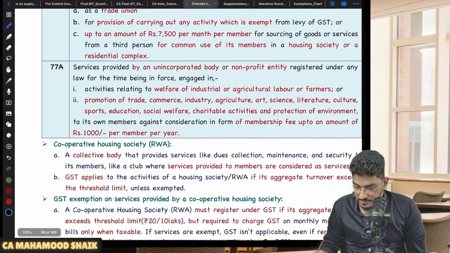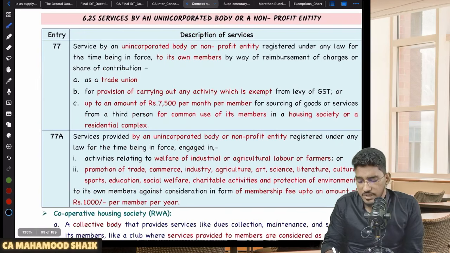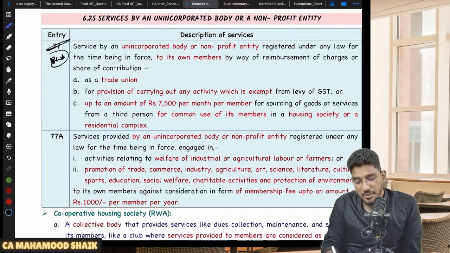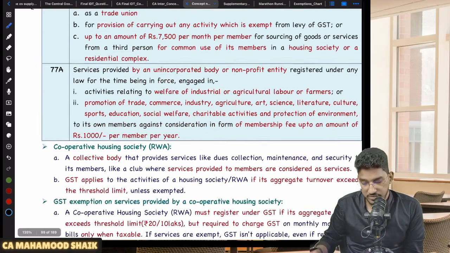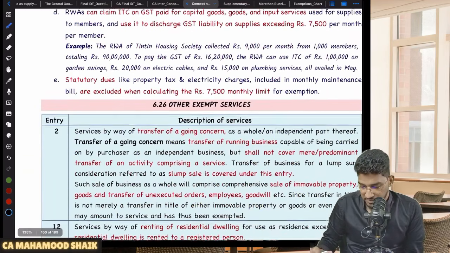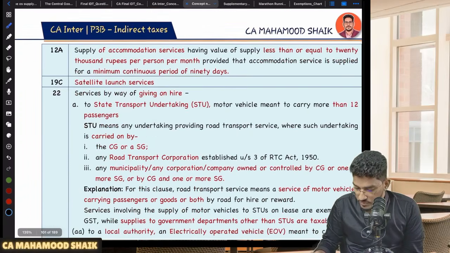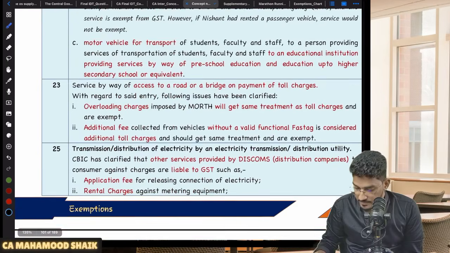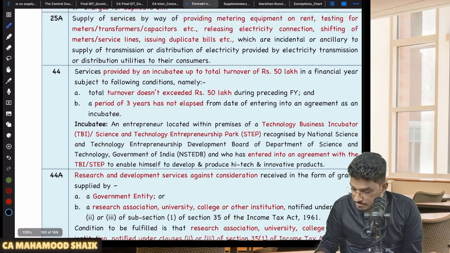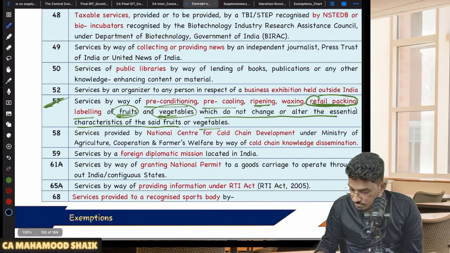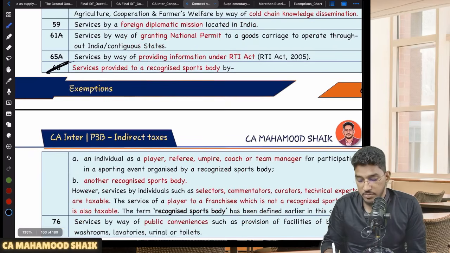And thereafter, one more point which I want you to remember. See, the services of residential welfare association is also important, but I'm not revising it. Why? Because in recent times they have asked some complicated questions on residential welfare association, so they do not test it again and again. That's why I'm skipping it. So one more point which I wanted to tell you is this one here. This is also one important area.